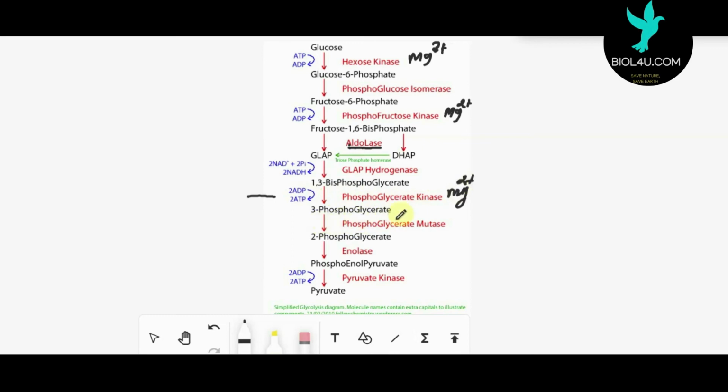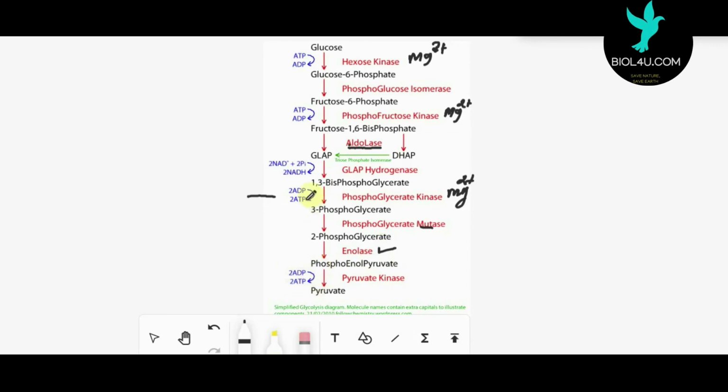Then 3-phosphoglycerate undergoes isomerization, and the position of the phosphate changes to the second carbon, and 2-phosphoglycerate is synthesized. The enzyme utilized is the mutase, phosphoglycerate mutase. Then 2-phosphoglycerate is converted into phosphoenol pyruvic acid with the help of the enzyme enolase. And this phosphoenol pyruvic acid undergoes dephosphorylation, that means the phosphate group is released, helping the formation of ATP. Here also ATP is not formed through the electron transport system, and hence this type of phosphorylation is known as substrate level phosphorylation.